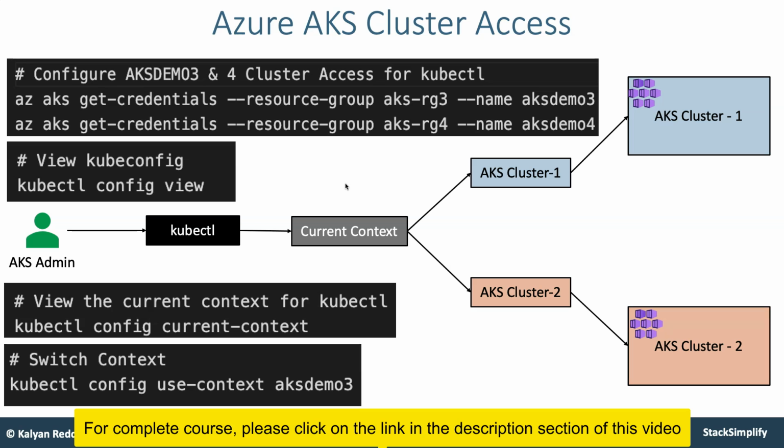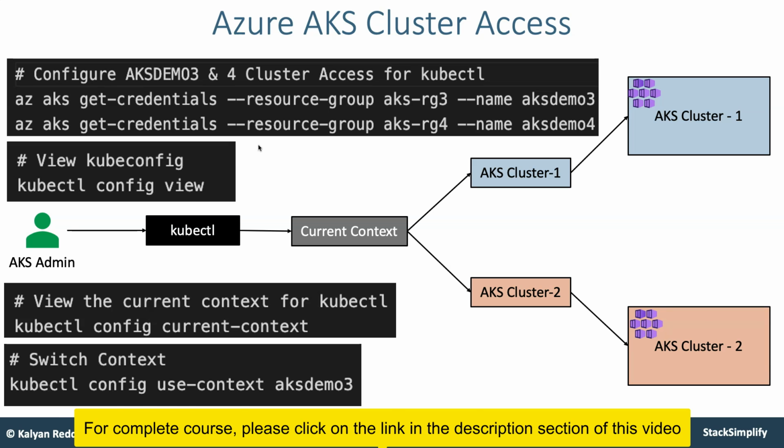From there, here starts the concept of fundamentals about how to access multiple clusters from your local desktop using kubectl. There you will try to understand about this AKS get-credentials and also about kubectl config view, config current-context, and then config use-context. All these things you are going to learn. In simple terms, multiple clusters access from our single desktop terminal. How we are going to do that, we are going to learn in that fundamental section.